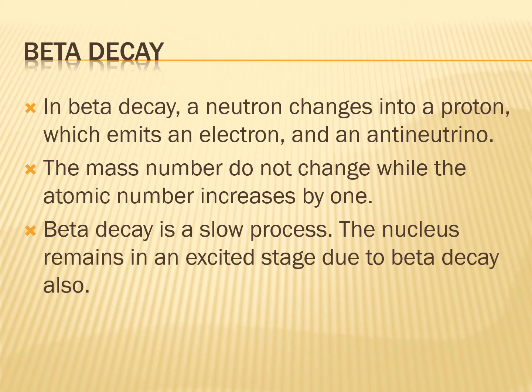Let us see beta decay. In beta decay, a neutron changes into a proton, which emits an electron and an antineutrino. Thus, we are going to see in an equation how a neutron changes into a proton. The mass number does not change while the atomic number increases by 1. Beta decay is a slow process. The nucleus remains in an excited state due to beta decay. So let us see the equation.